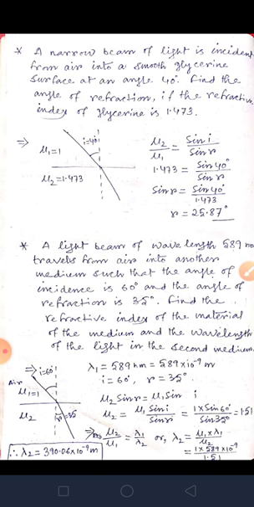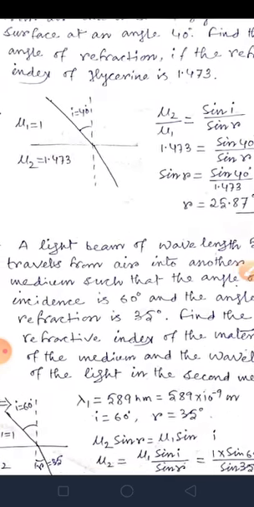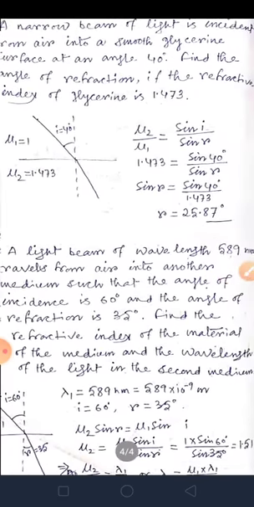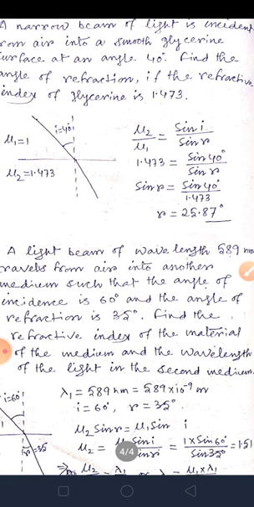Here you know the angle of incidence I is equal to 40 degree. Mu 1 is air, so 1. Mu 2 has been given. So mu 2 by mu 1 is sin I by sin R. You have to put the values here. If you know this relationship, then you can easily find it out. No problem in this question.